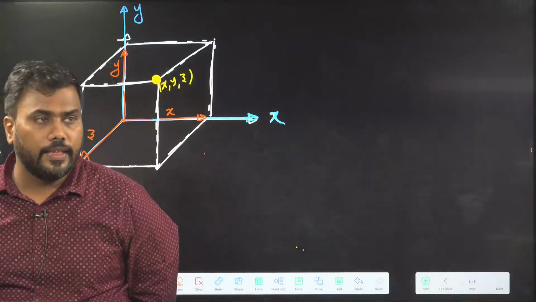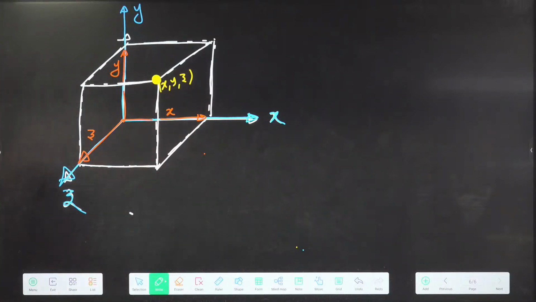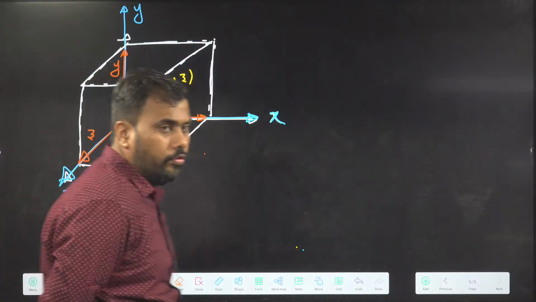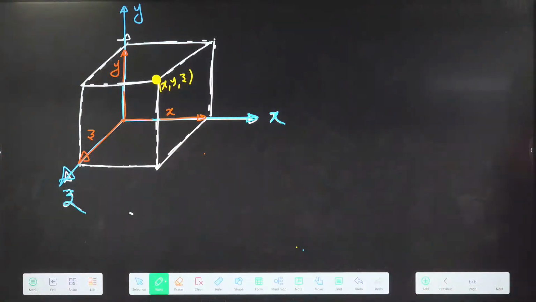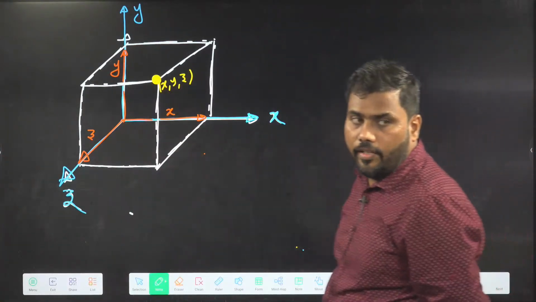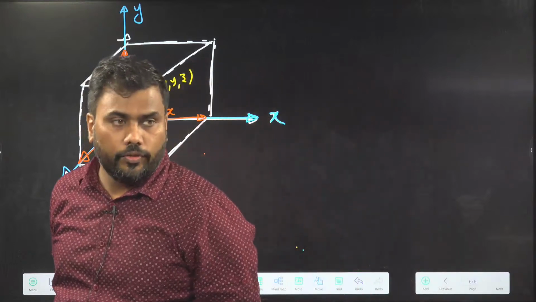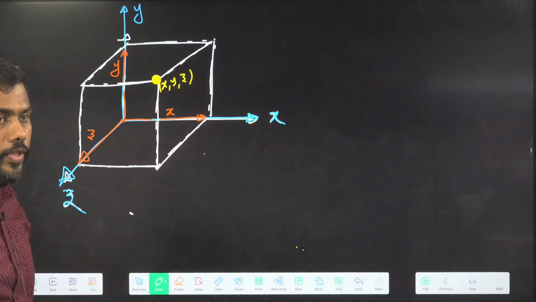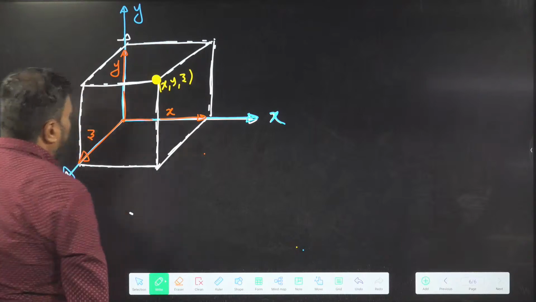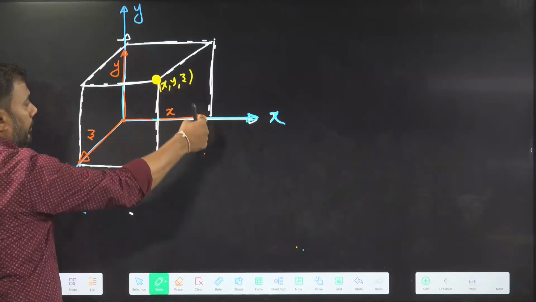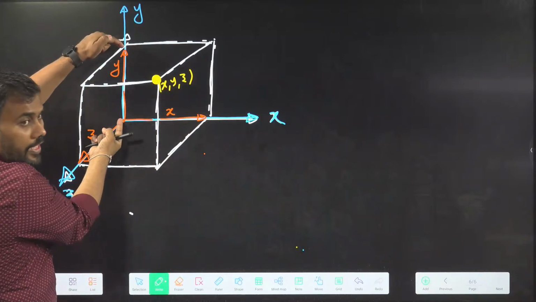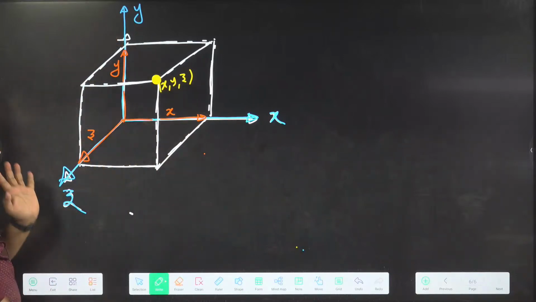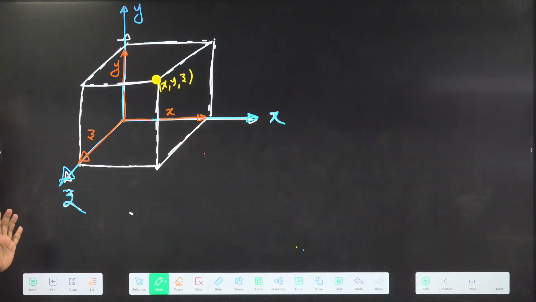What is the meaning of x, y, z? Is this clear? X coordinate, y coordinate, z coordinate. Very good. If a point is (x, y, z), this distance along the x-axis is x. This distance along the y-axis is y. This distance along the z-axis is z.